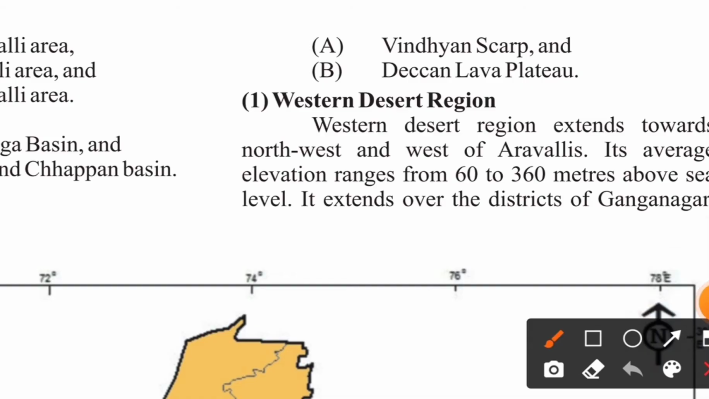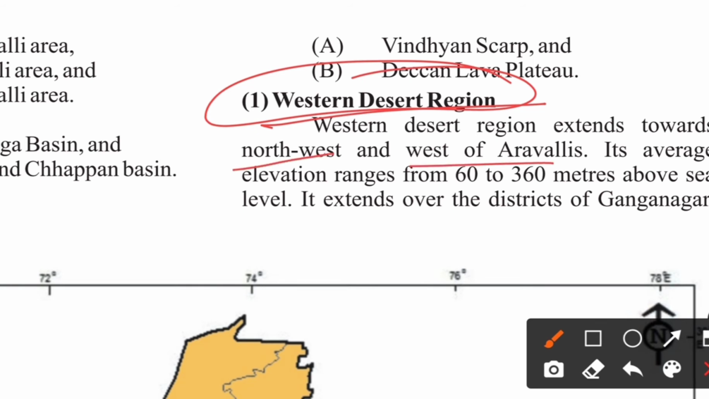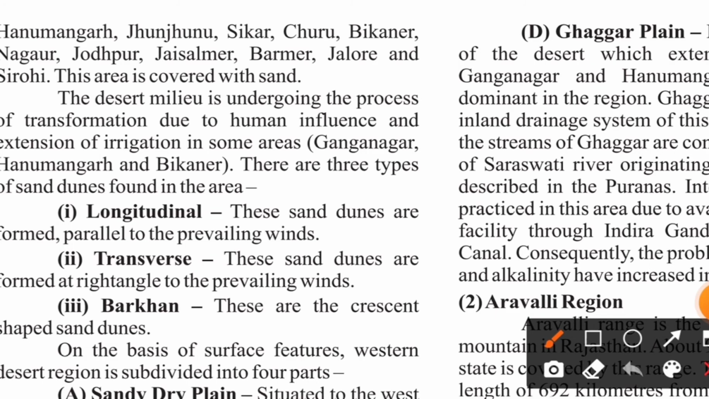So let's move ahead with the explanation of our Western Desert region. The Western Desert region extends towards the northwest and west of Aravallis. Its average elevation ranges from 60 to 360 meters above sea level. Okay, it extends over the districts of Ganganagar. So here we are talking about the Western Desert region. It includes your Hanumangarh, Jhunjhunu, Sikar, Churu, Bikaner, Nagaur, Jodhpur, Jaisalmer, Barmer, Jalore, and Sirohi. Okay, this area is covered with sand completely.